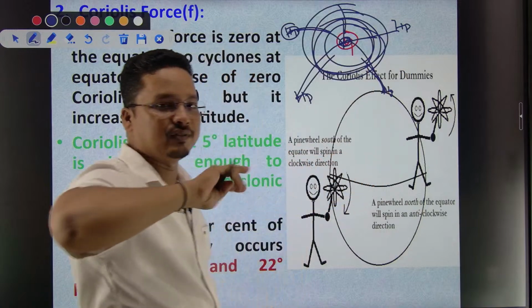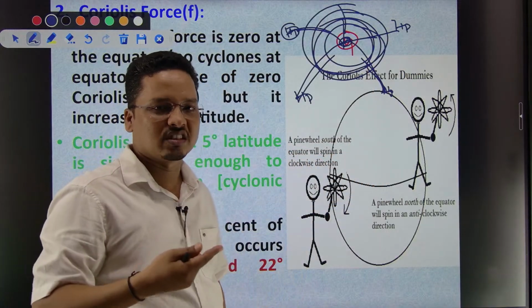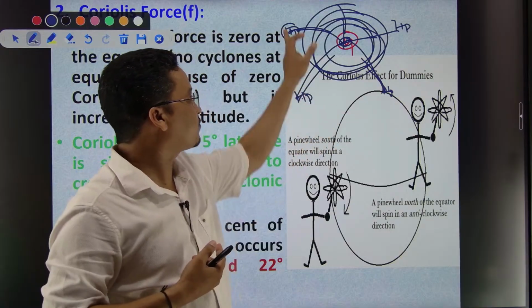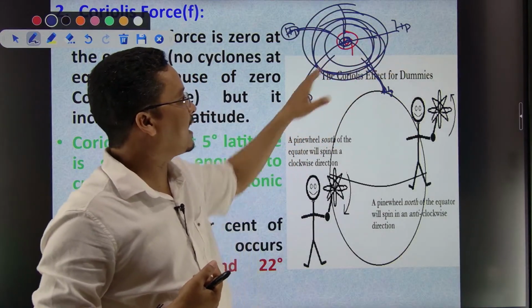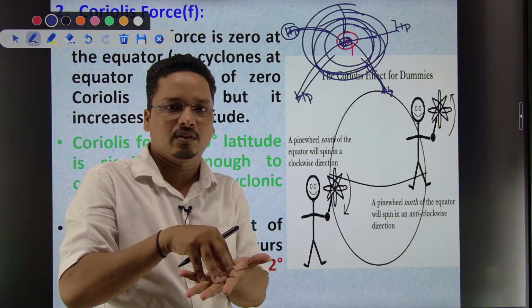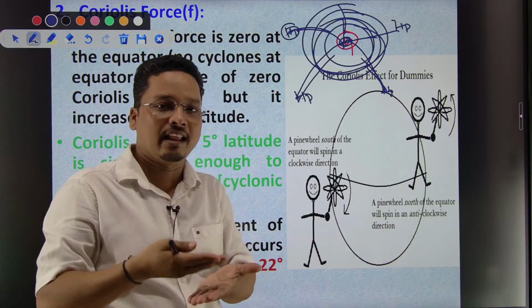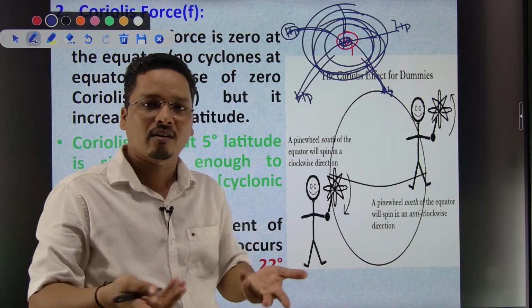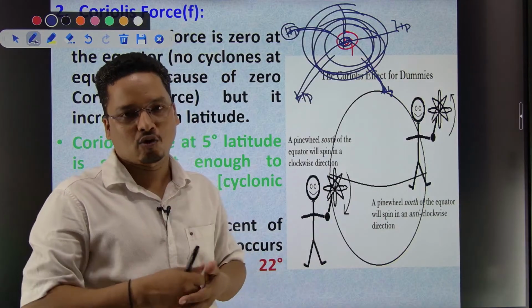Otherwise, if there were no Coriolis force, the wind from here could directly reach the center and fill up that gap. That would not help the tropical cyclone grow.